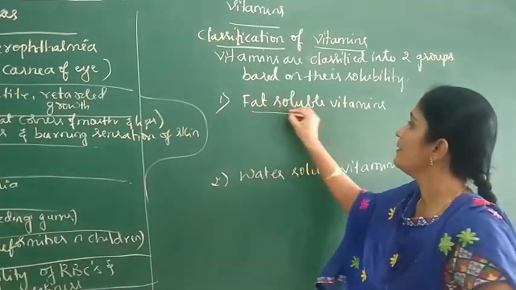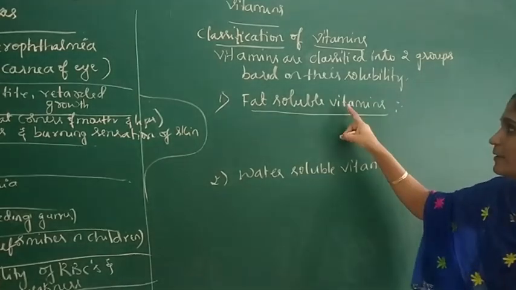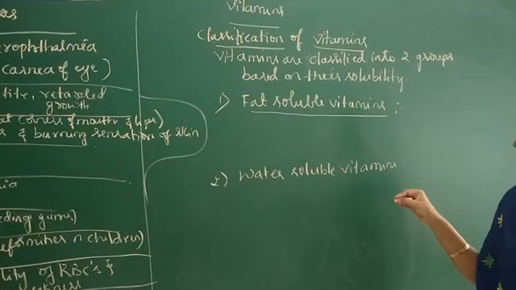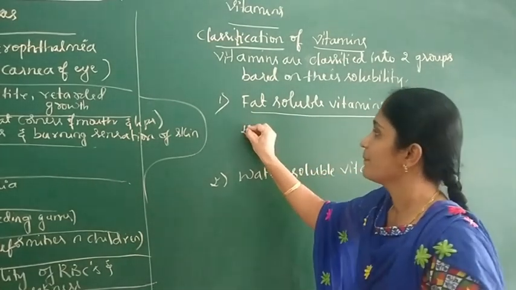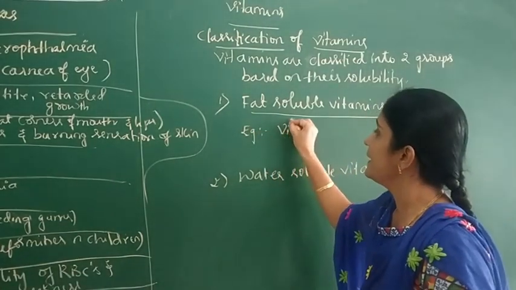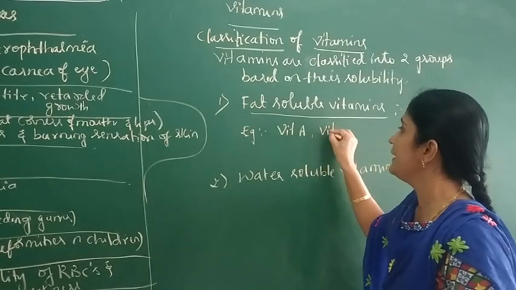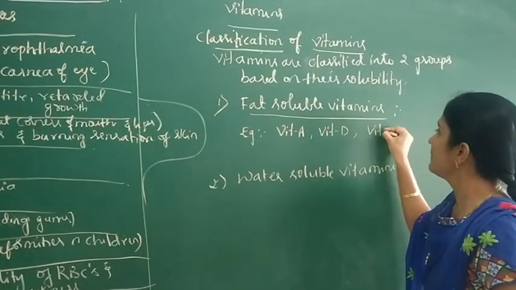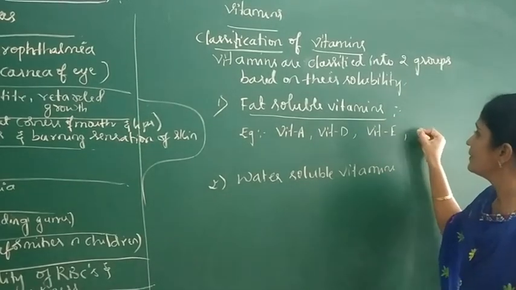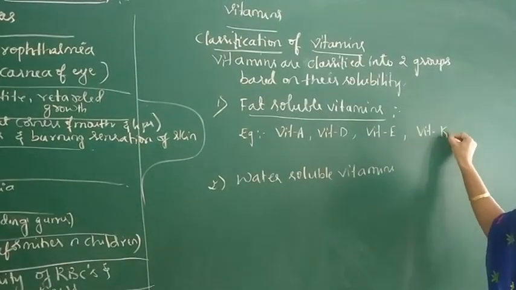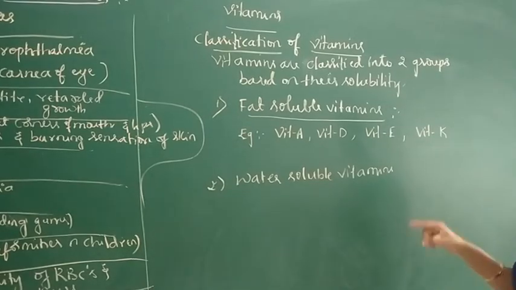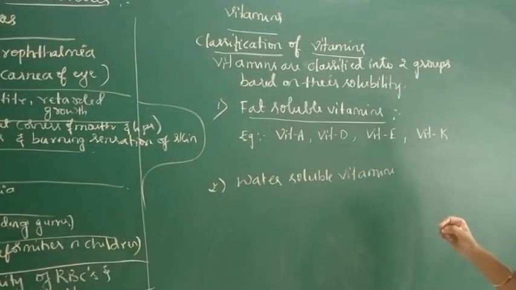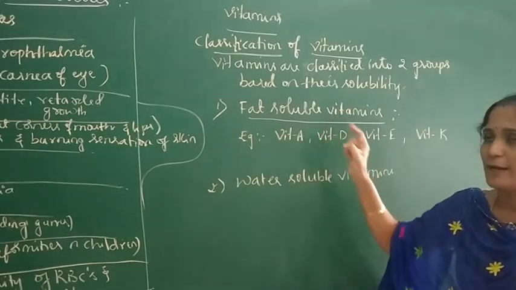Now coming to the fat soluble vitamins. The vitamins which are soluble only in fat are called fat soluble vitamins. For example, vitamin A, vitamin D, vitamin E and vitamin K. These are the examples for fat soluble vitamins.